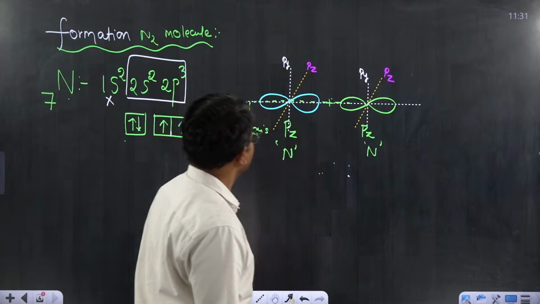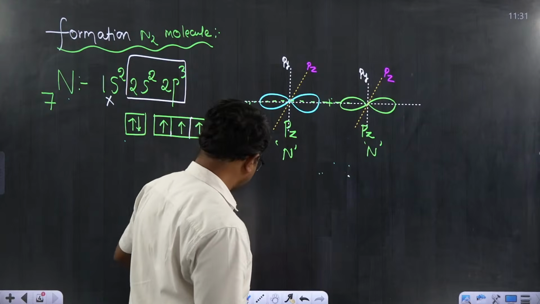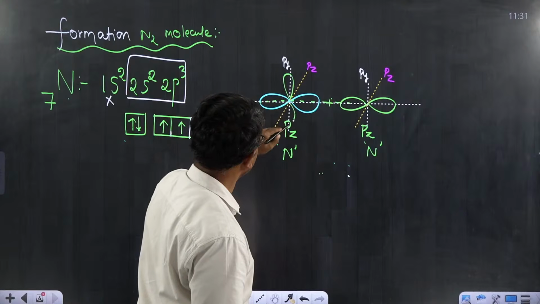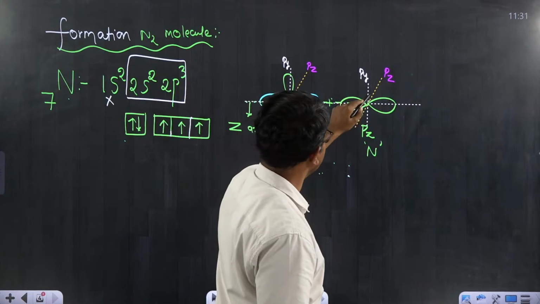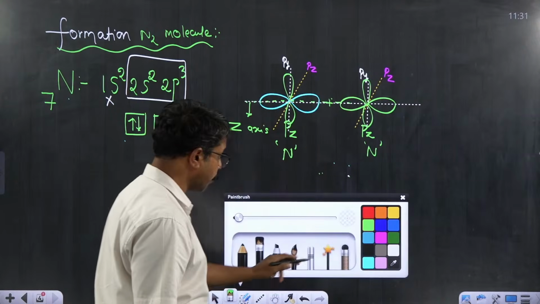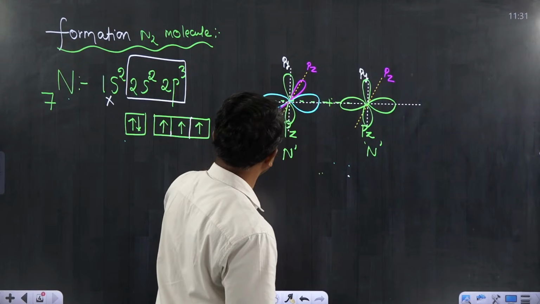My dear students, I am trying to represent even the py orbital also. Py orbitals of 2 nitrogen atoms are perpendicular to the nuclear axis, and of course are parallel together.